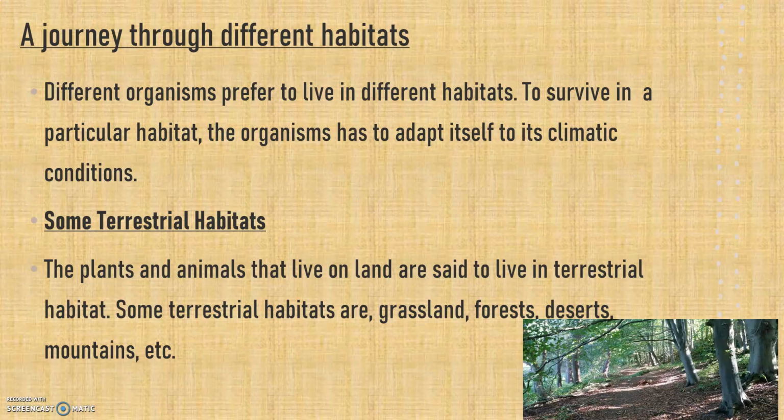Children, different organisms prefer to live in different habitats. To survive in a particular habitat, the organism has to adapt itself to its climatic conditions, isn't it? Some terrestrial habitats. The plants and animals that live on land are said to live in terrestrial habitat. Some terrestrial habitats are grassland, forests, deserts, mountains, etc.